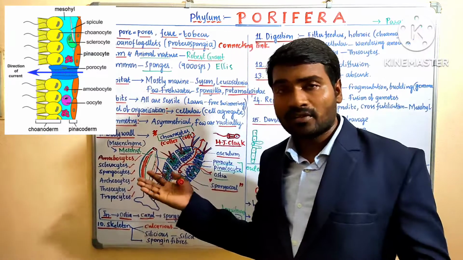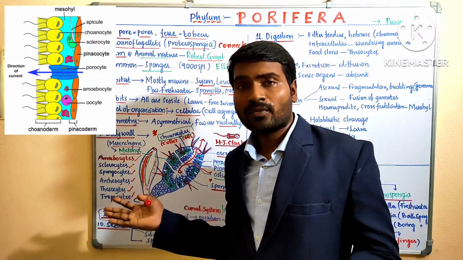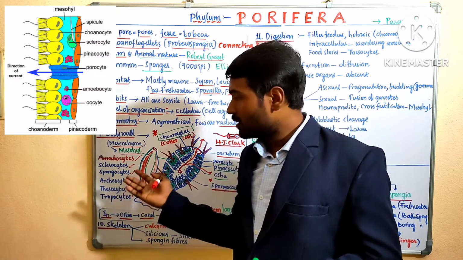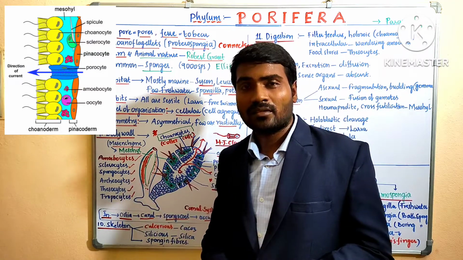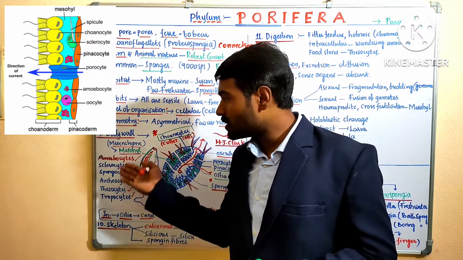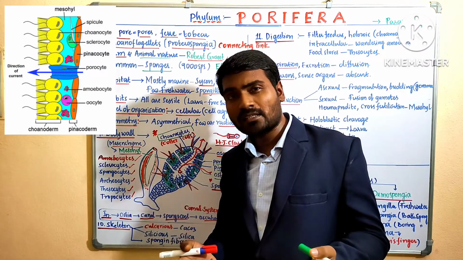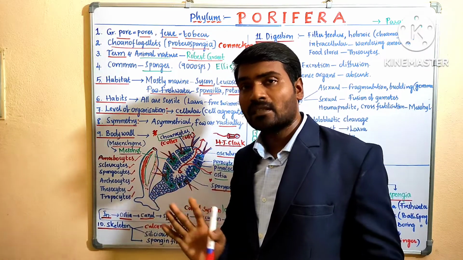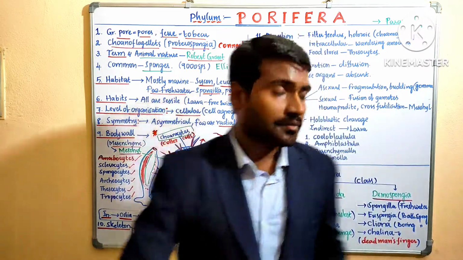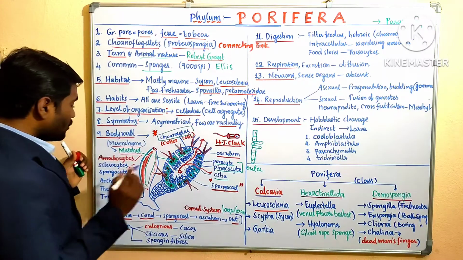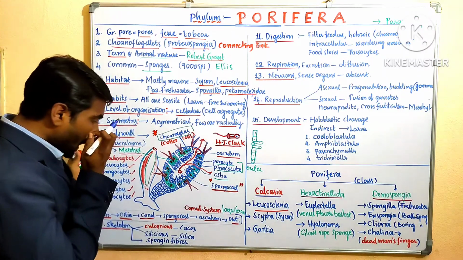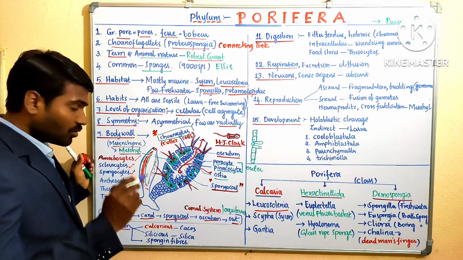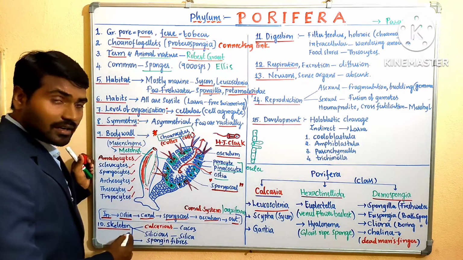Again, there are different types of cells present: phagocytes, chromocytes, germ cells, and many more. Many amoebocytes get modified into different types of cells, but only some important points I have written here. This we have to remember. Come to sclerocytes. The next point we will discuss is the skeleton. I will talk about sclerocytes because they are related to the skeleton.